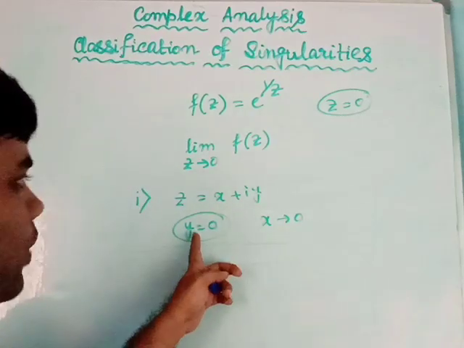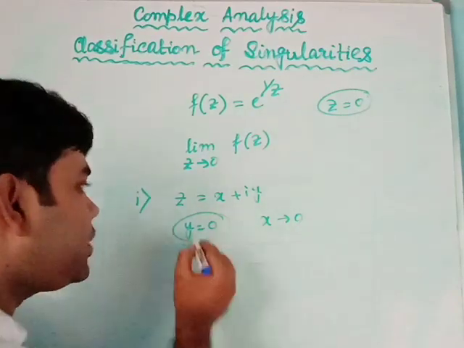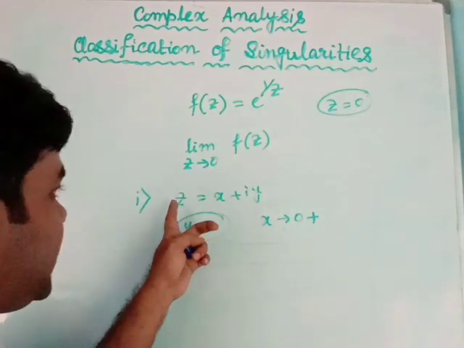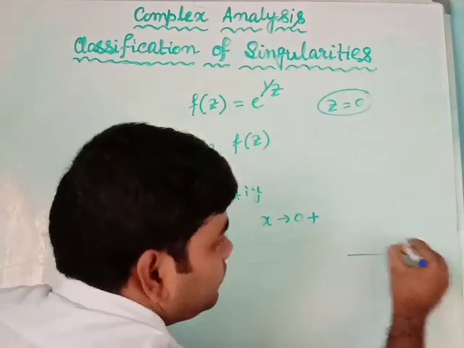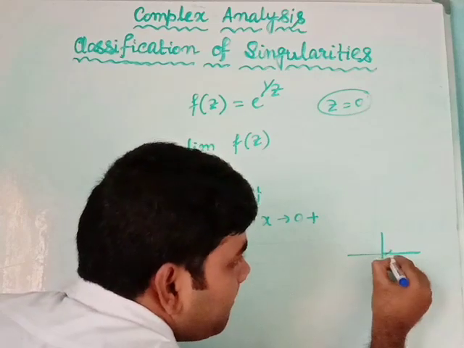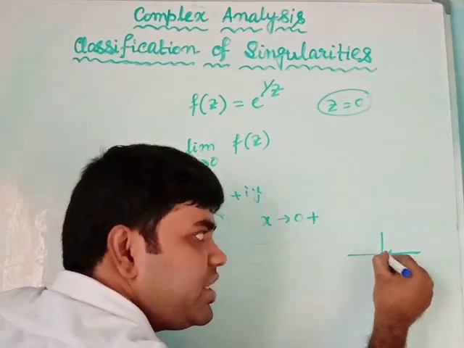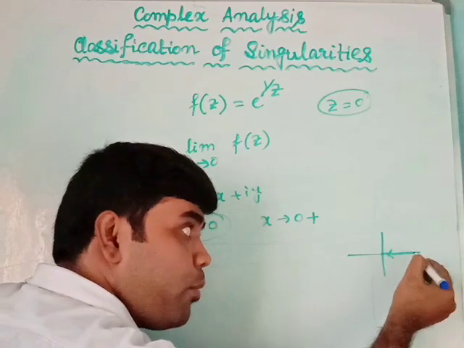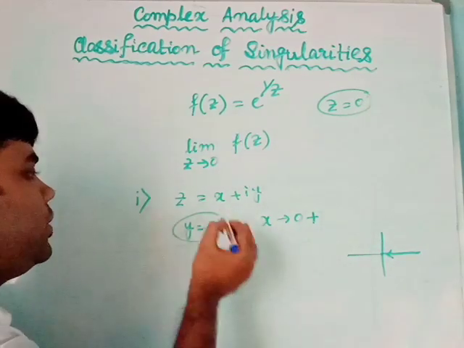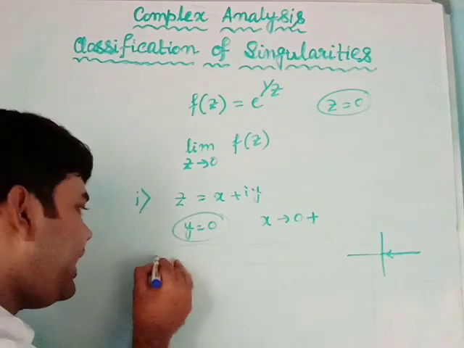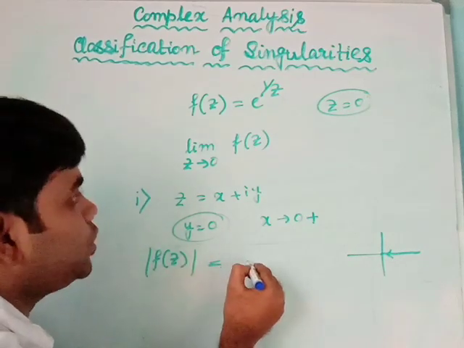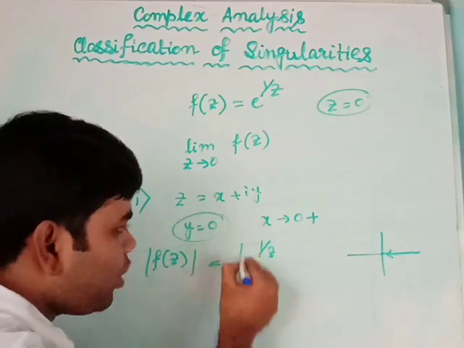If I make y equals to 0 and x tending to 0 plus, this means that z is approaching the origin 0 along the positive real axis. Okay, so then I will get |f(z)|. |f(z)| is equal to e to the power 1 by |z|.